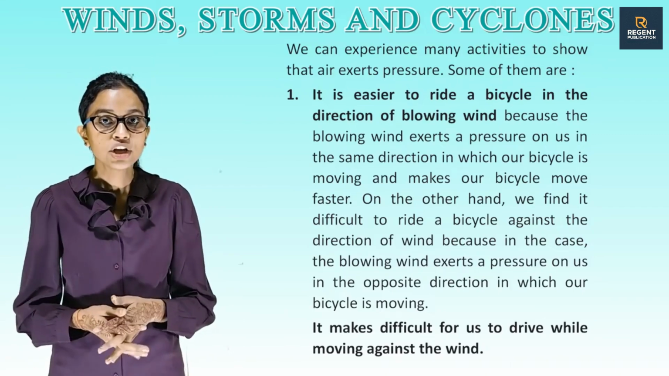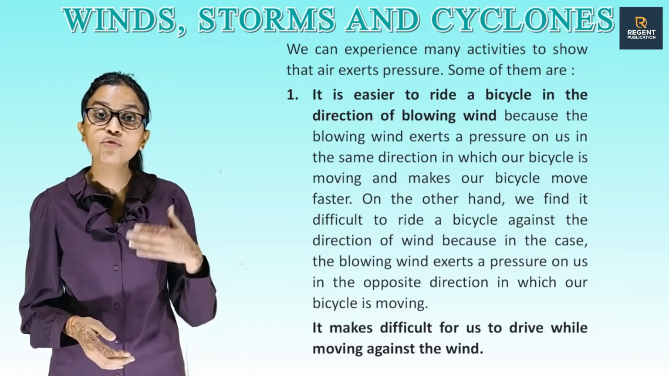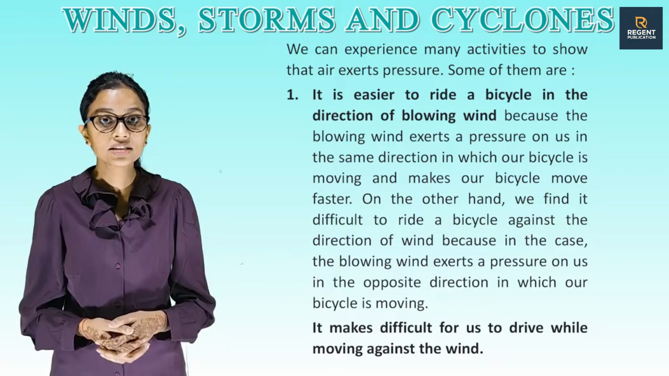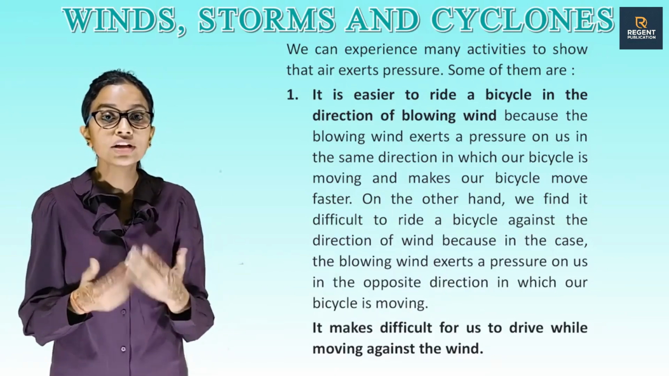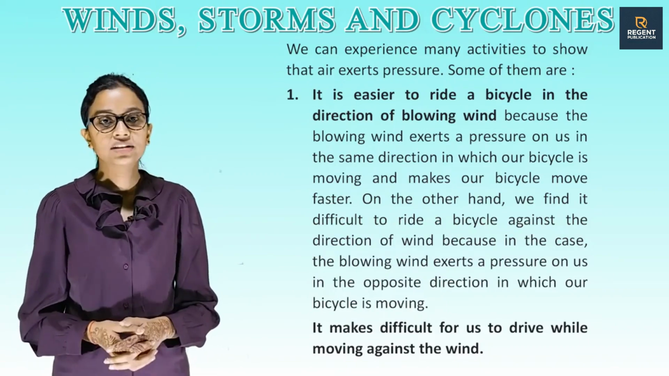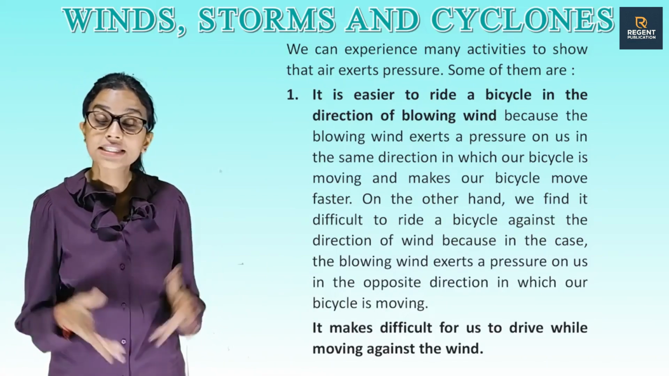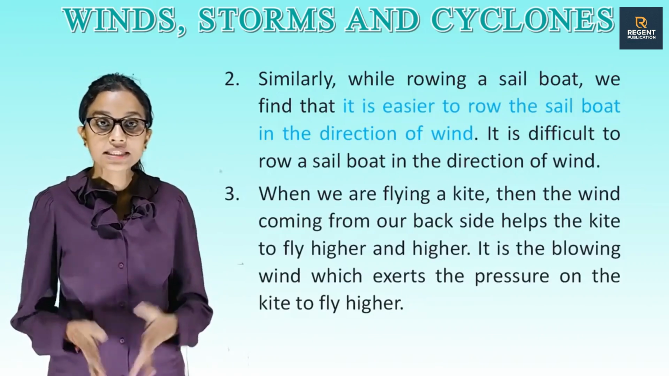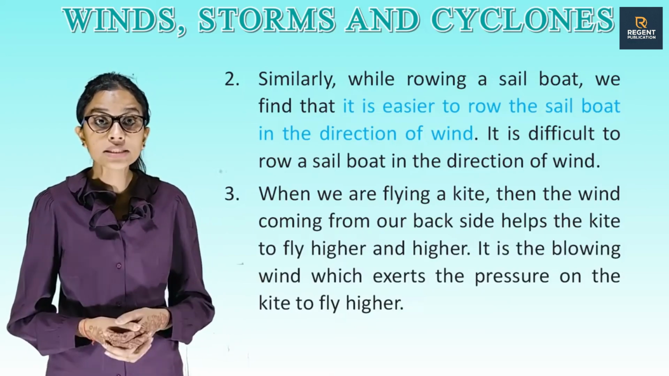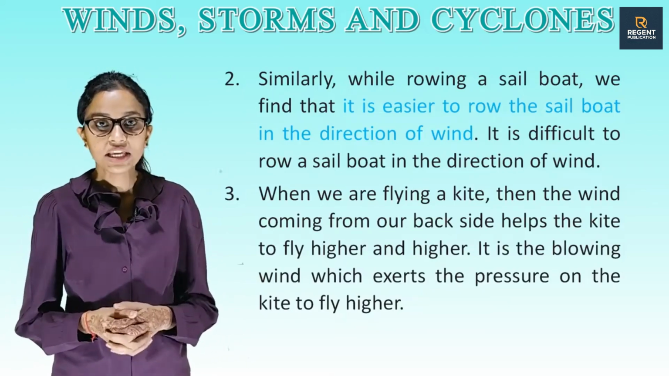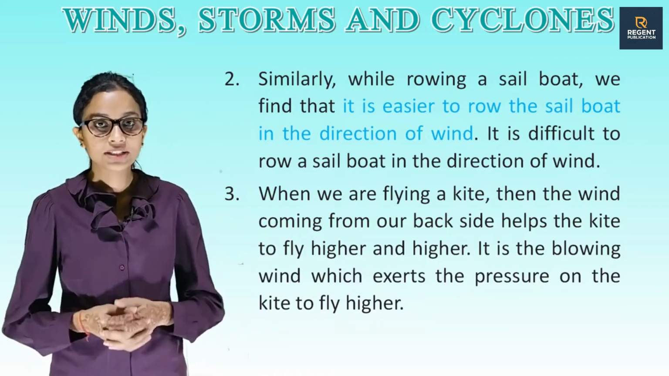On the other hand, we find it difficult to ride a bicycle against the direction of wind because in this case, the blowing wind exerts a pressure on us in the opposite direction in which our bicycle is moving. It makes it difficult for us to drive while moving against the wind. 2. Similarly, while rowing a sailboat, we find that it is easier to row the sailboat in the direction of wind. It is difficult to row a sailboat against the direction of wind.